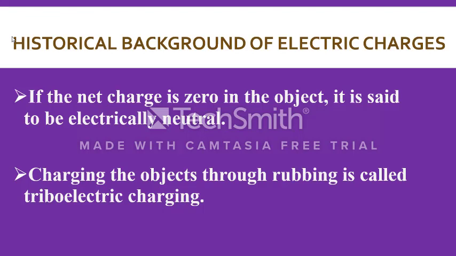Even for small objects, if you take a hydrogen atom, there will be only one proton inside the nucleus and one electron around the nucleus. Both have charge in equal magnitude.